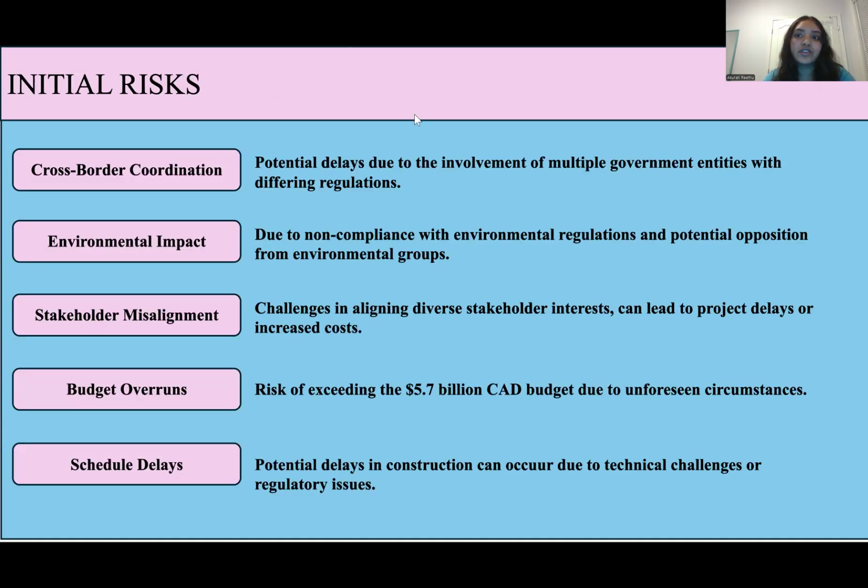Let's take a look at the initial risks that we put in place. Cross border coordination: there could be potential delays due to the involvement of multiple government entities with differing regulations. Environmental impact due to non compliance with environmental regulations and potential opposition from environmental groups. There could be stakeholder misalignment, leading to challenges in aligning diverse stakeholder interests that can lead to project delays or increased costs. There could be budget overruns, with the risk of exceeding the 5.7 billion Canadian dollar budget due to unforeseen circumstances.